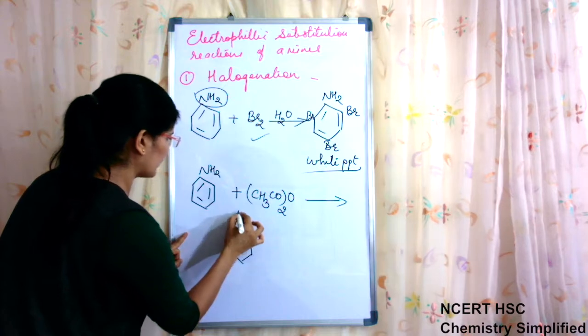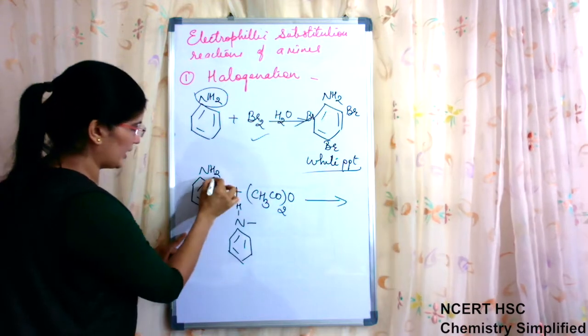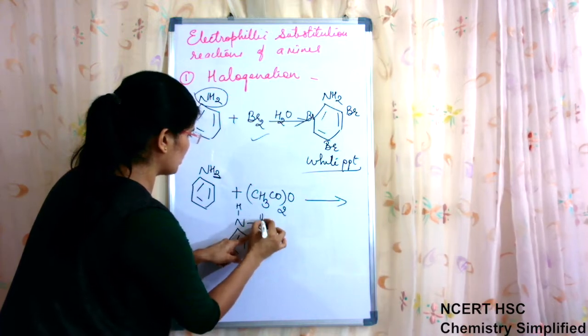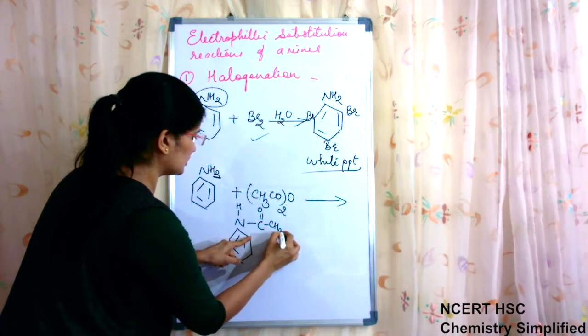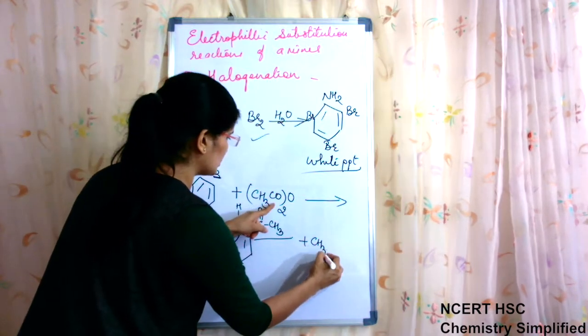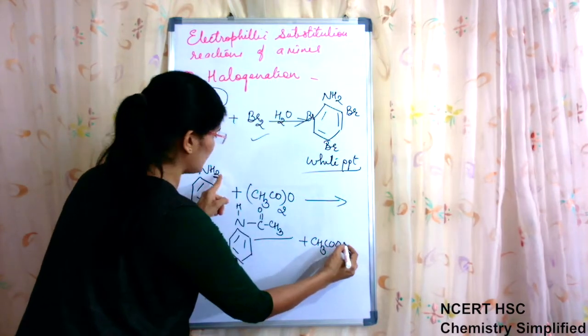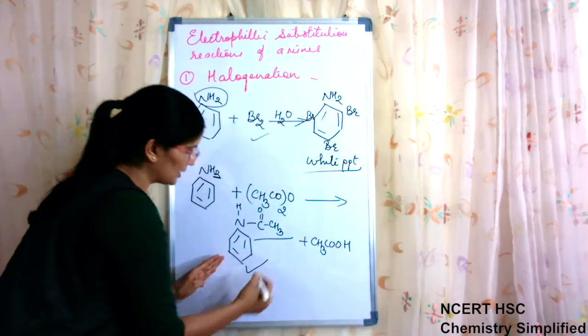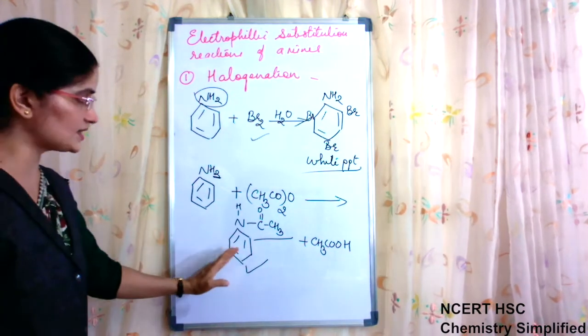This N, one H and another H from here is removed, and we have here C double bond O, CH3 group, the acyl group introduced here, plus byproduct CH3COOH. Okay, so now this is acylated and now it is deactivated.